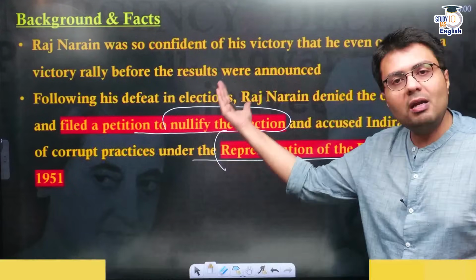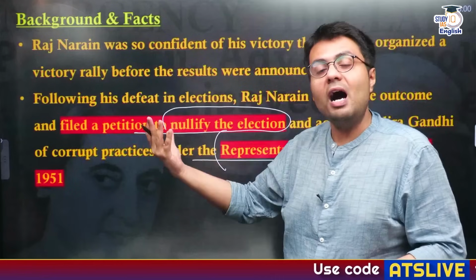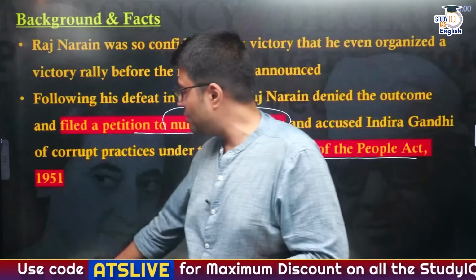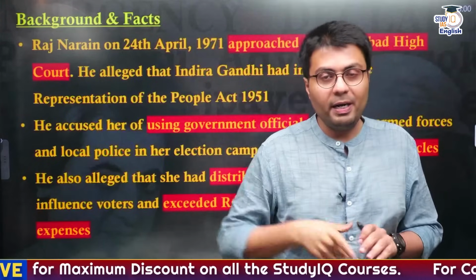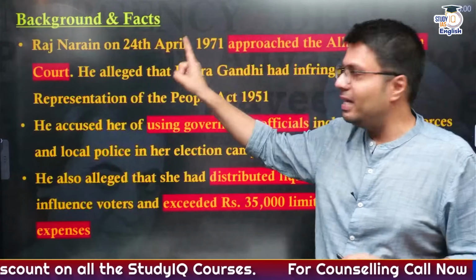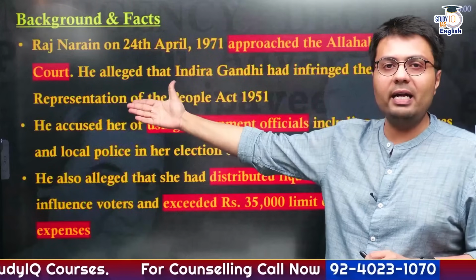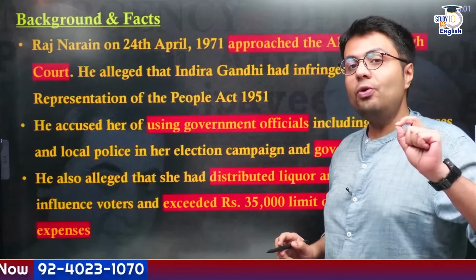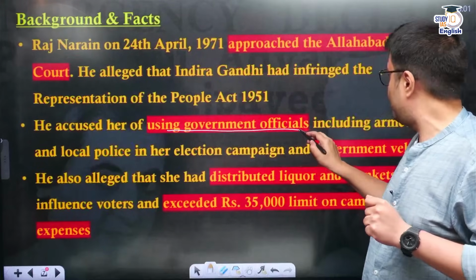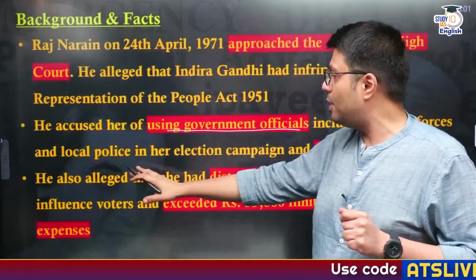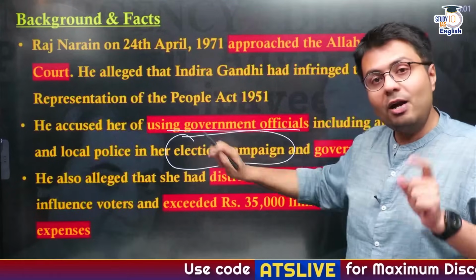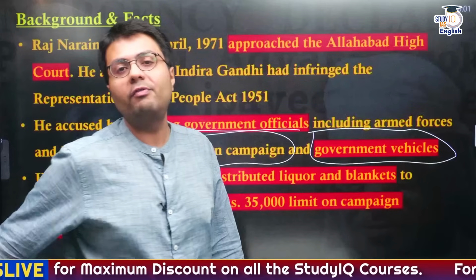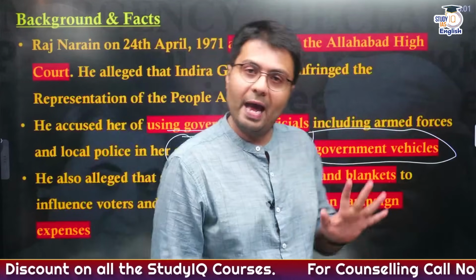So Mr. Narain actually alleged that Mrs. Indira Gandhi unfairly used government resources which allowed her to secure victory in the Lok Sabha elections of 1971. This petition was filed with the Allahabad High Court, and there he alleged that Mrs. Indira Gandhi violated the provisions of the Representation of People Act 1951. He accused that Mrs. Indira Gandhi used government officials, including members of the armed forces and local police, during her election campaign. And not just that, Mrs. Indira Gandhi also used government vehicles for her own private transport during the election work and campaigning.